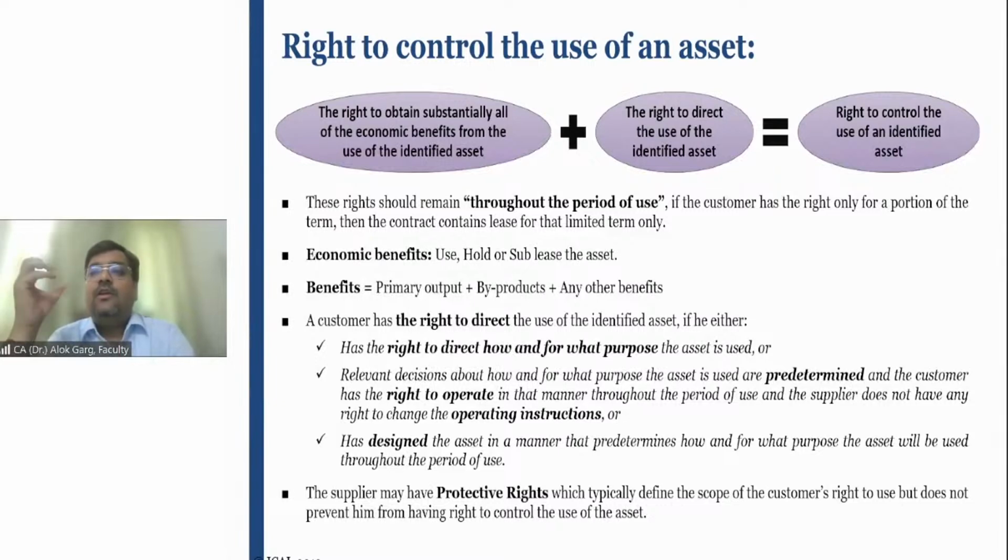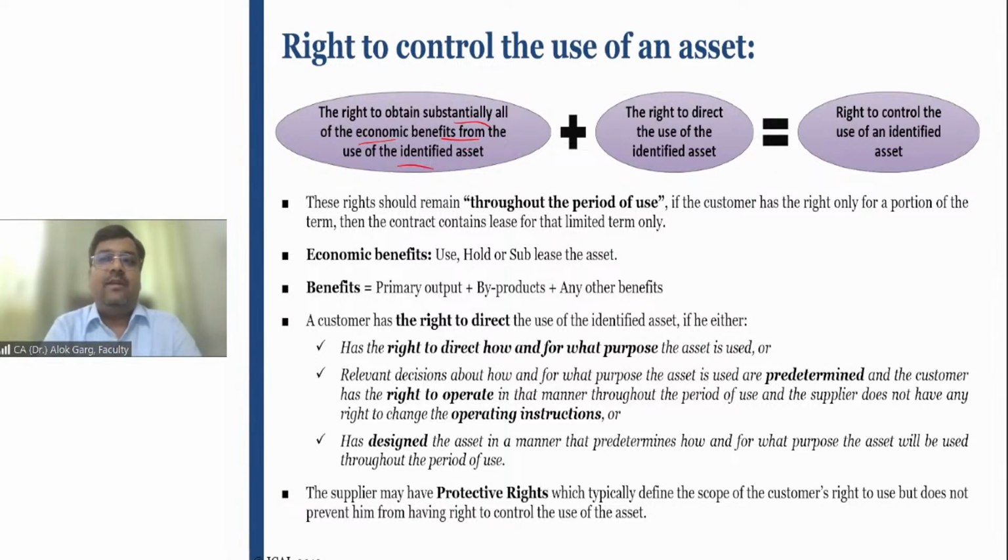So friends, for covering an asset into Ind AS 116, the first thing is it has to be an identified asset and there must be a transfer of the right to control the use of that asset, right? Have you understood the meaning of this? Now the right to control the use of an identified asset has two sublegs. One, the lessee has a right to obtain substantially all of the economic benefit from the use of the identified asset.